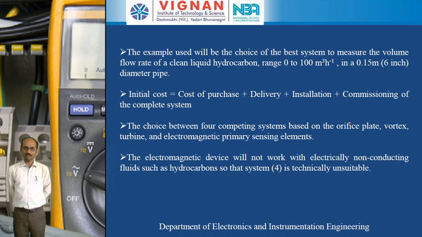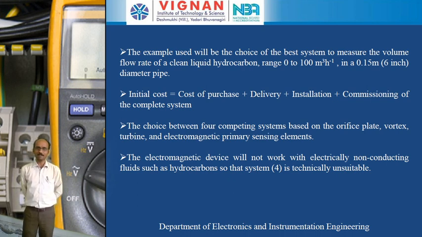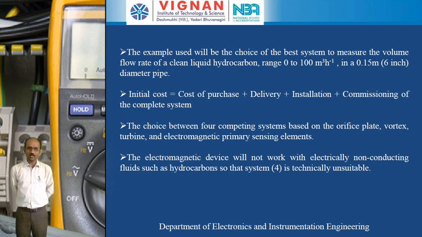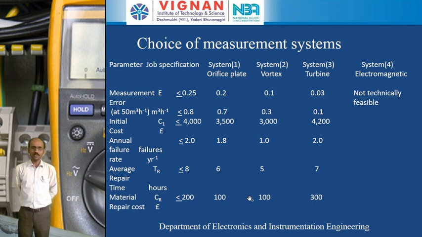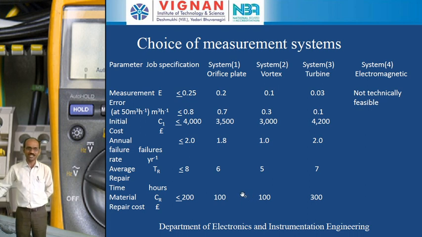So in the previous example, we are taking four competing measurement systems: the orifice plate, vortex meter, turbine meter, and the electromagnetic primary sensing element. Here we are going to compare the specifications of all these four measurement systems with our requirements. You just see this table. In this table, we have taken the four measurement systems. These four measurement systems have the specifications of measurement error, initial cost, annual failure rate, average repair time, and material repair cost.